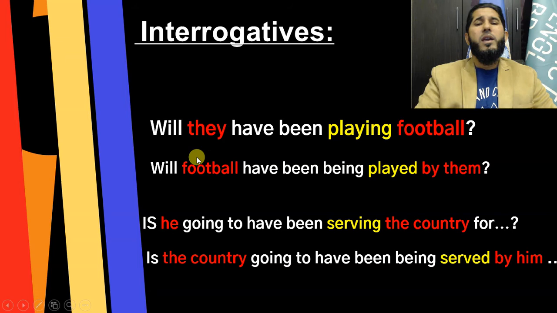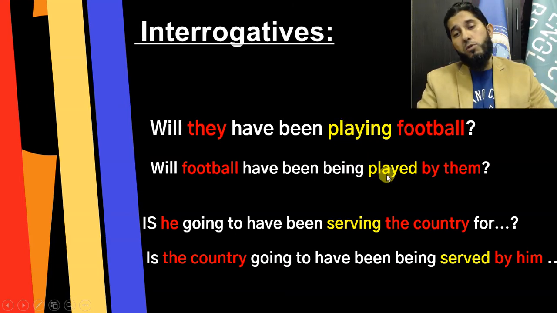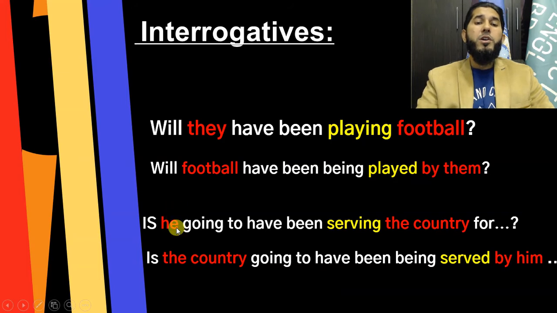So now again here, almost the same structure. Will football have been being played by them, let's say for an hour before the rain starts? So this is how you do it. You only add being, another auxiliary, and you change main verb from ing form to past participle, third form. So here, another example is made with be going to. So is, am, are at the beginning according to the subject. With he, she, it, is.